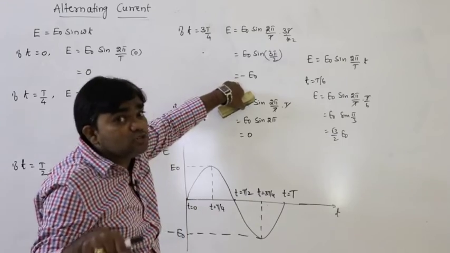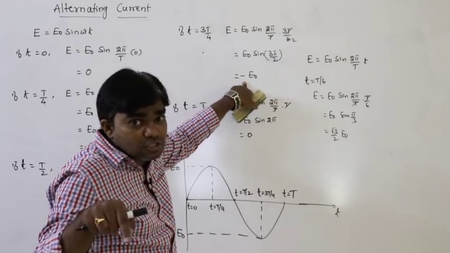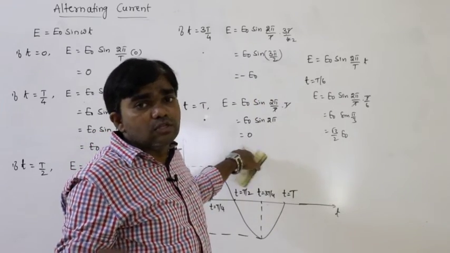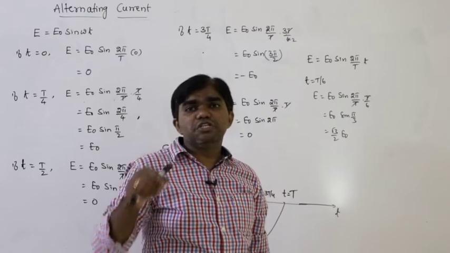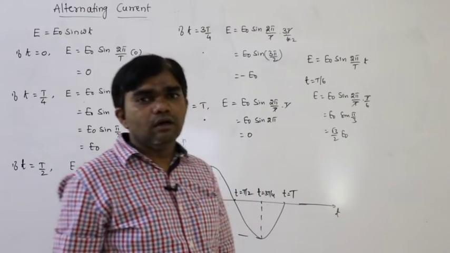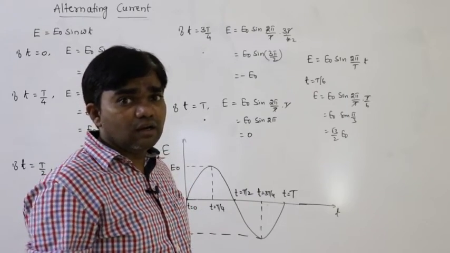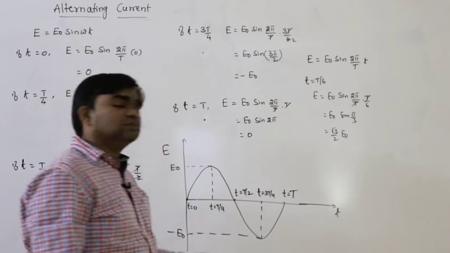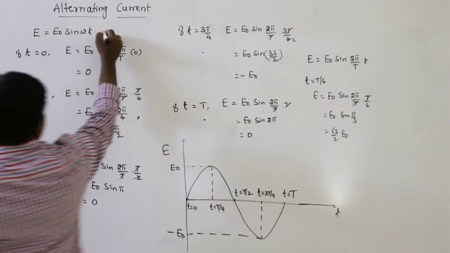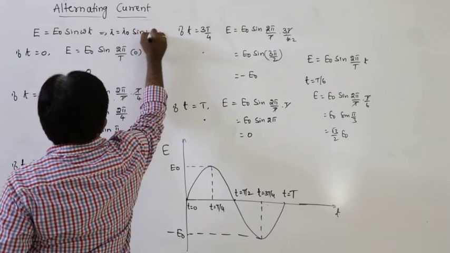That means the magnitude changes as well as the direction, and in the next T by 4 seconds it again reaches 0. So magnitude and direction change continuously with respect to time. That's why it is called alternating EMF. The same holds for current also. If we write current in place of EMF, we can write I equals I naught sin omega t.